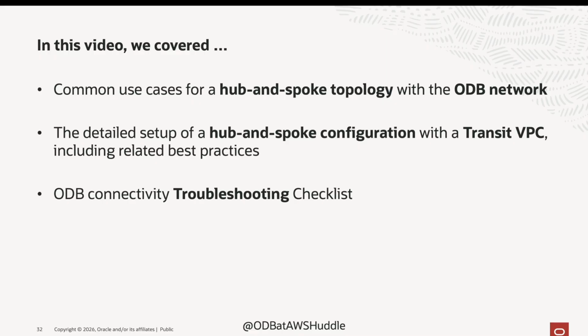We are at the end of the video. To summarize, we covered the main use cases, the Transit VPC setup, and the most important troubleshooting checks. The main takeaway is simple. Keep the Transit VPC dedicated, align the Transit Gateway attachment with the ODB network availability zone, and always check both the forward path and the return path.